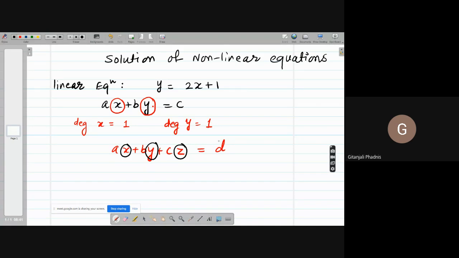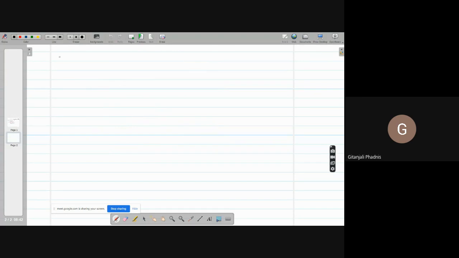It represents a line. So a non-linear equation means it doesn't represent a line. It represents some kind of curve other than a line. Do you understand it? Yes, ma'am. So we want to handle non-linear equations in single variables, which are algebraic equations or transcendental equations.